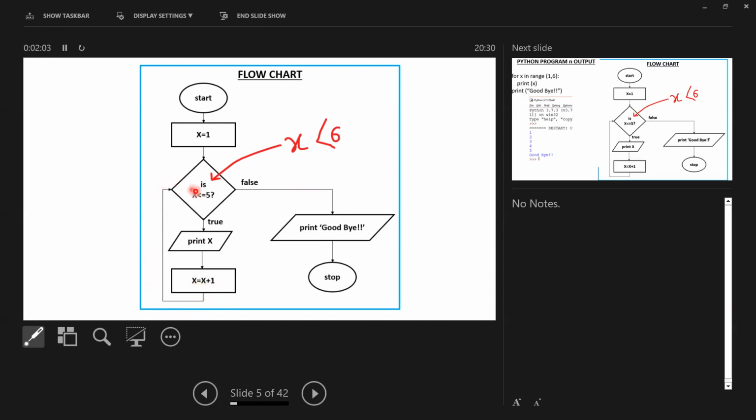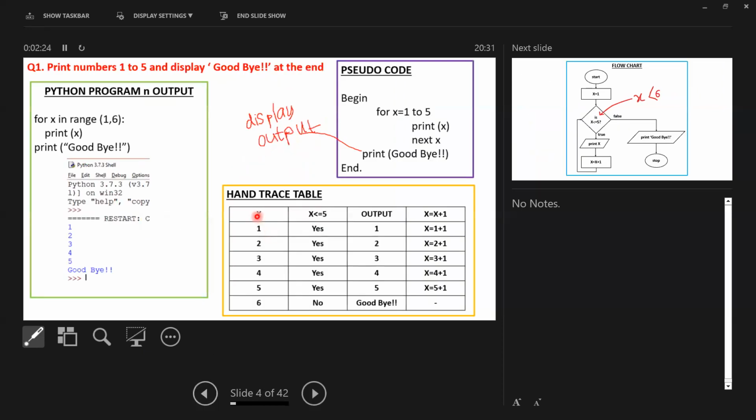But when it comes to this place, is x lesser than or equal to 5? Our value is 6. Is 6 lesser than or equal to 5? No. Then we have to move to the false side, then stop. Okay, is this clear? Next, we'll look at the hand trace table.